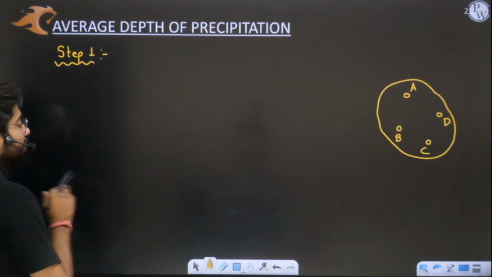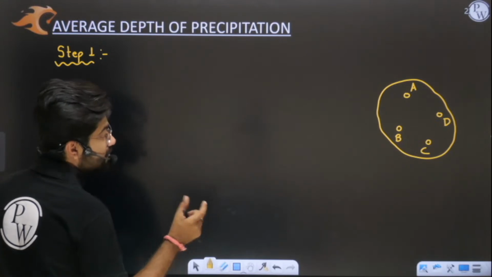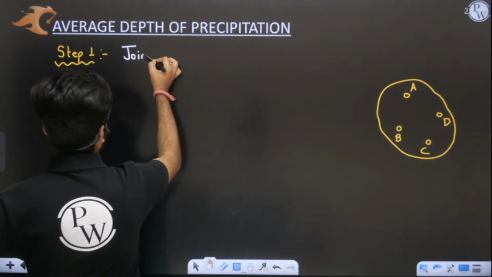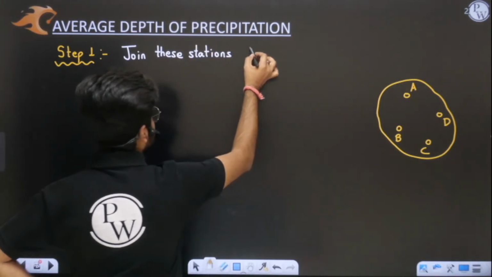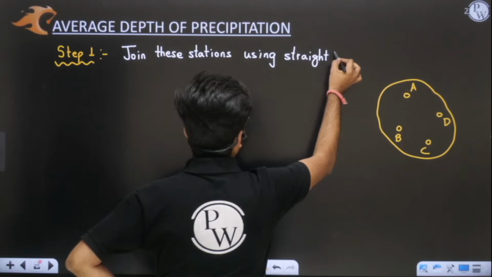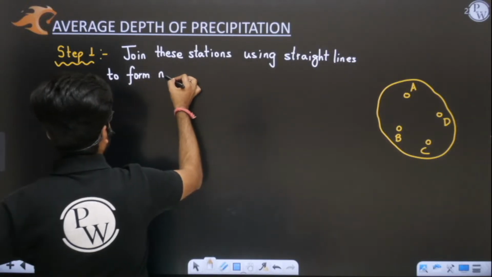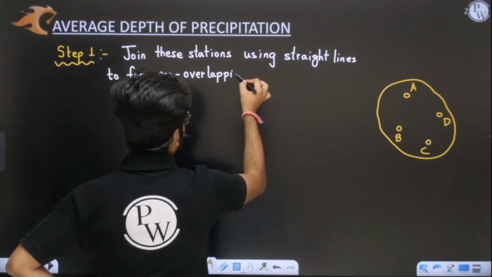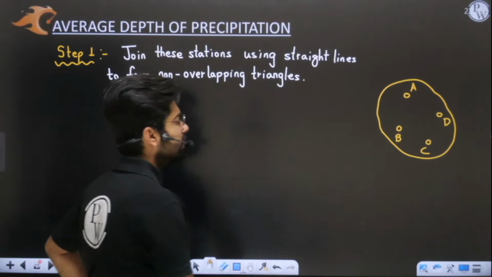The very first step is you have to join these stations using straight lines. Let me write down the first point here: join these stations using straight lines to form non-overlapping triangles.